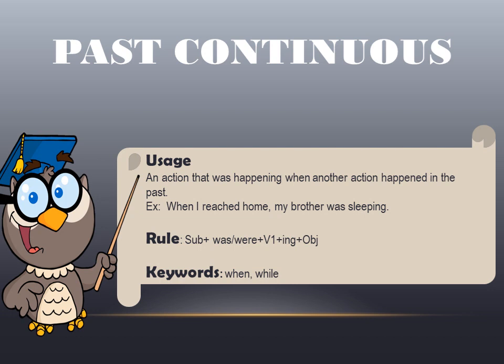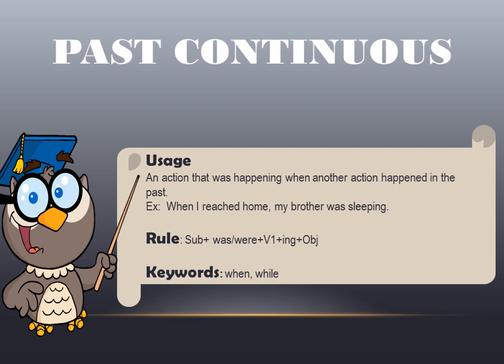So when you reached there, what were the children doing? They were playing. So these actions collided, they came together. Or when I reached home, my brother was sleeping. So when you went there, your brother was sleeping. So two actions again happening at the same time in the past. So whenever two actions were happening at the same time in the past, then we use the past continuous or past progressive tense. The rule is subject plus was/were plus V1 plus ing plus object.